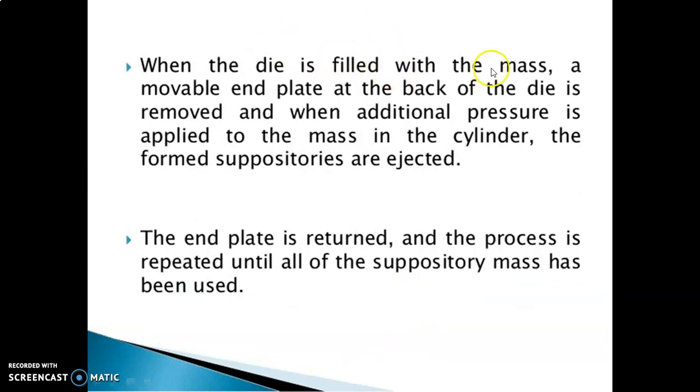When the die is filled with the mass, a movable end plate at the back of the die is removed, and when additional pressure is applied to the mass in the cylinder, the formed suppositories are ejected. The end plate is returned and the process is repeated until all the suppository mass has been used.